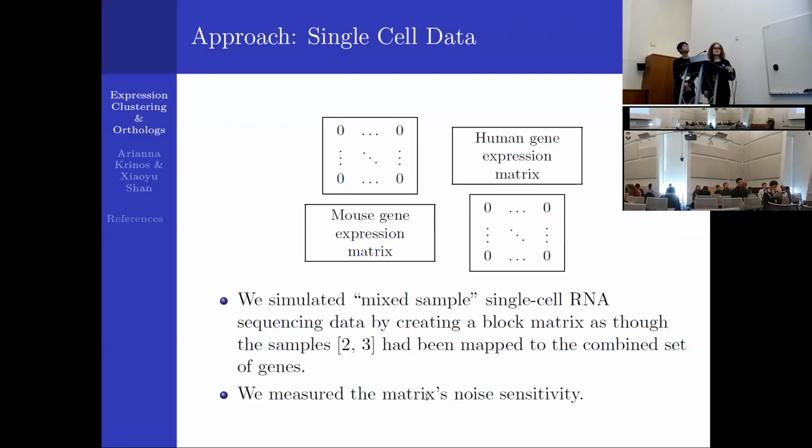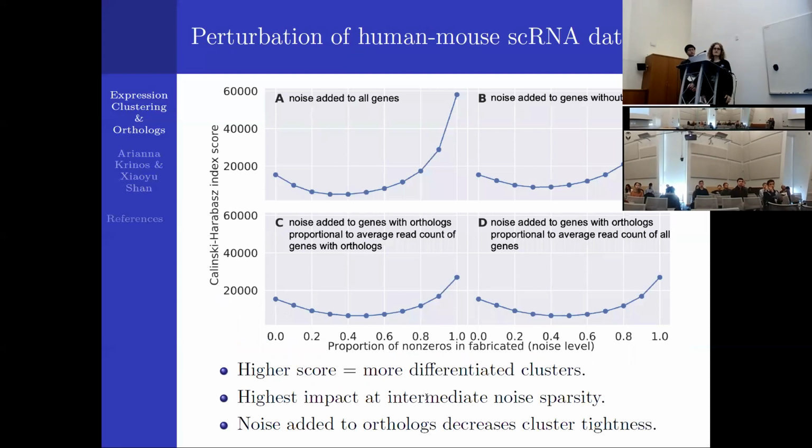And basically what we did was we combined the human and the mouse data and then added noise as if they were combined and we had some sort of mapping or expression errors between the two. You can see those zero matrices up there is what you start with. And then we simulated noise between them by adding randomness to those zero matrices and measured the noise sensitivity.